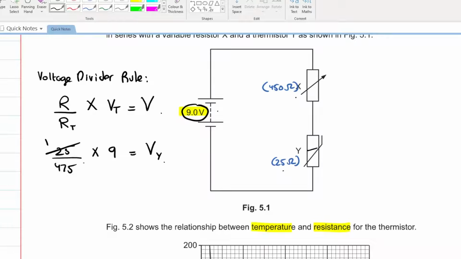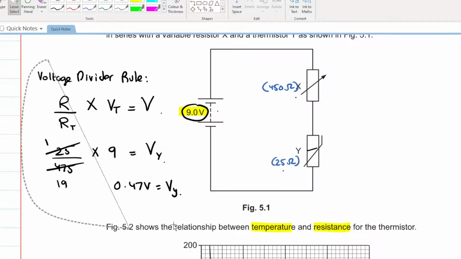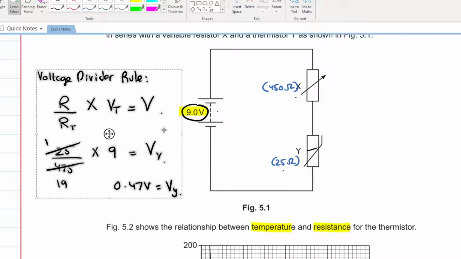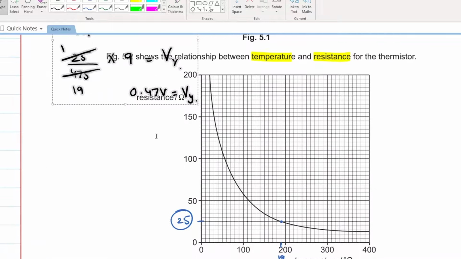This becomes 25 divided by 475, which comes out to be 1 by 19. And 9 divided by 19 gives you a value of 0.47. 0.47 volts is the voltage across thermistor Y. Simple, nothing complicated. समझ आई बेटा ये बात?